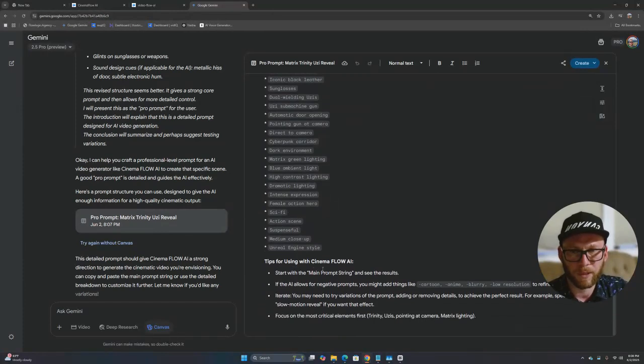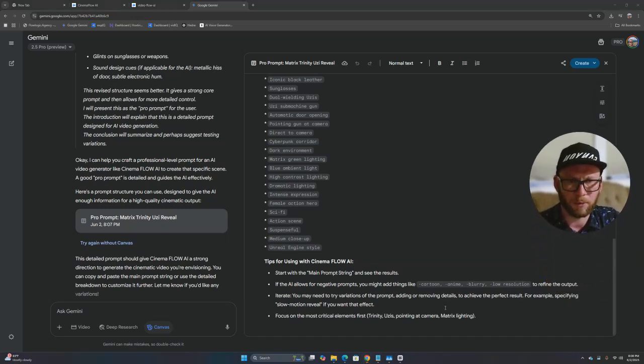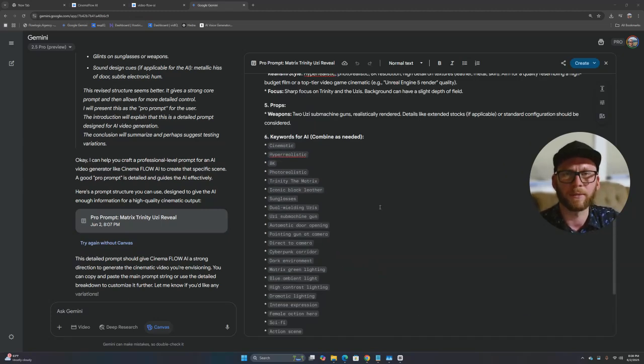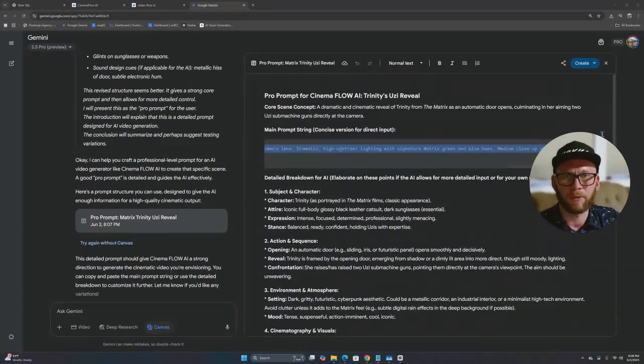Tips for using CinemaFlow: start with the main prompt string and see the results. If they also allow negative prompts, you might add things like cartoon, anime, blurry, low resolution. Infinite variations of one prompt, ready to add details. Focus on the most critical elements first: Trinity, Uzis, pointing at camera, Matrix lighting. Okay, perfect. So now we know how to make more complicated prompts, right?